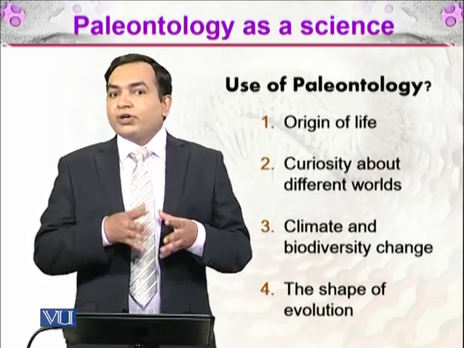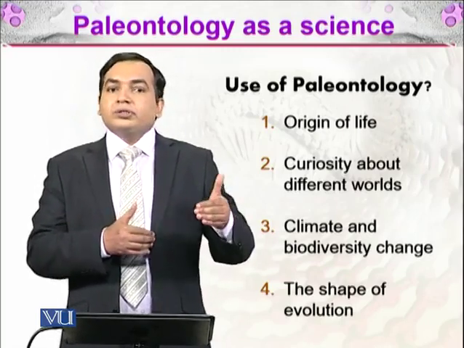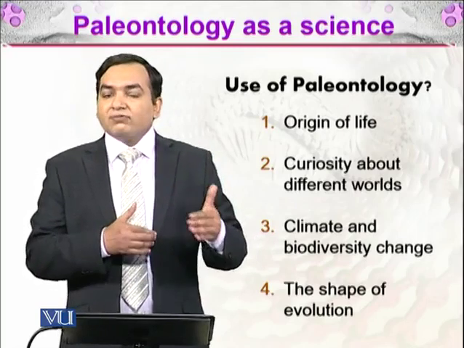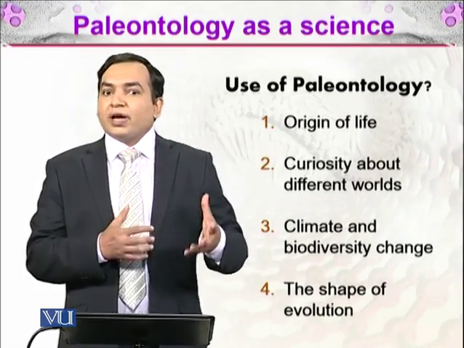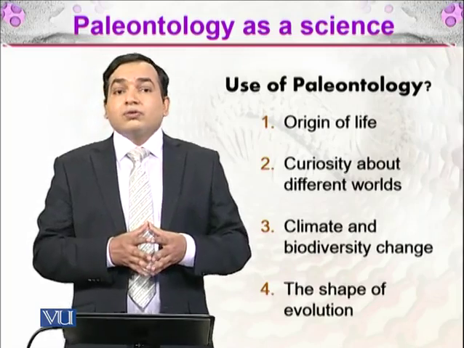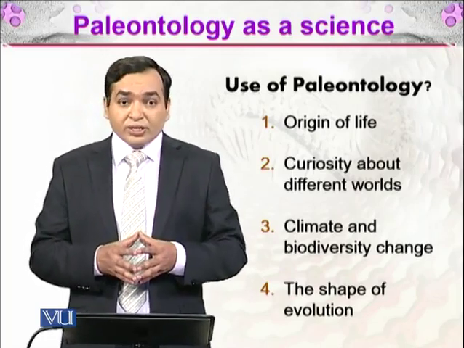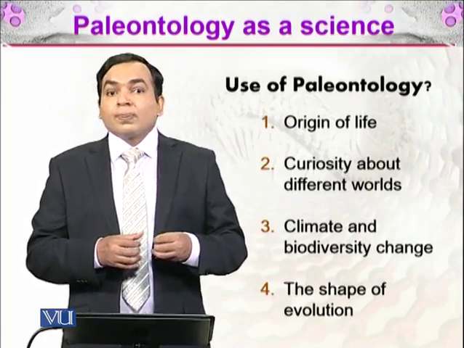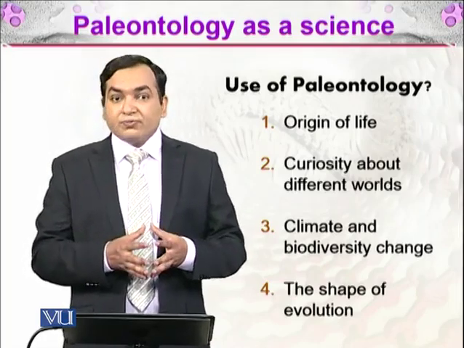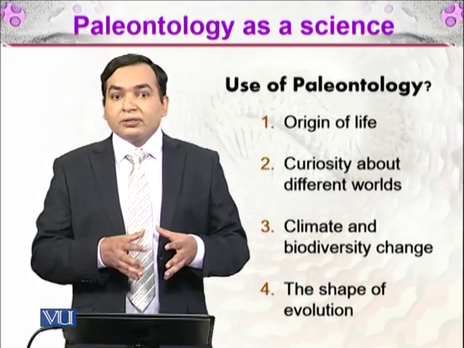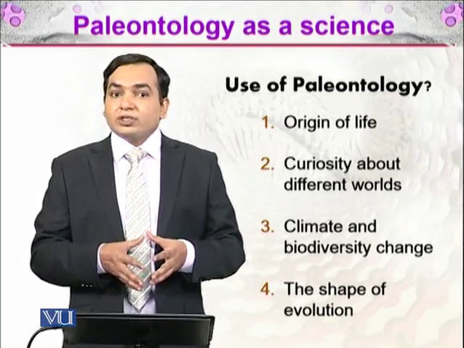In the past, we have seen many organisms which were bigger than elephants, and many other species which were stronger than many strong animals that we see today.